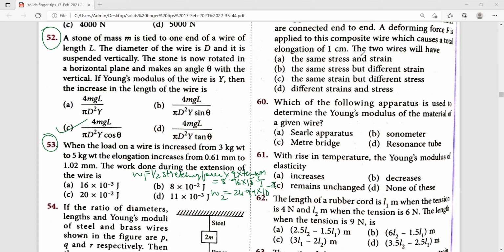So delta W is calculated by taking the difference of W2 minus W1. So 24.99 minus 8.96 into 10 to the power of -3 is taken outside. So that is almost equal to 16 into 10 to the power of -3 joules. Therefore, 8 is the right answer.